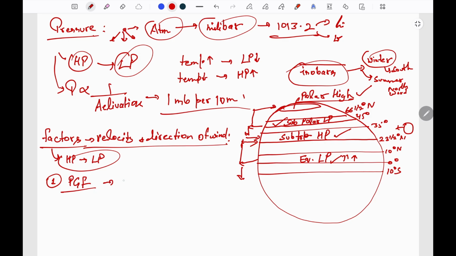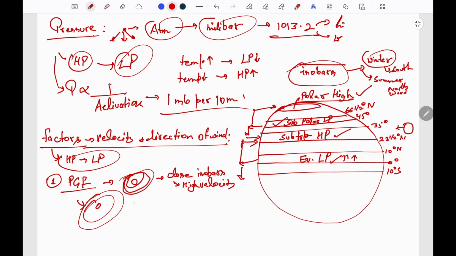How does the pressure change with respect to the distance? That is, if isobars are closely placed, then the pressure is changing at a very rapid pace, so the movement of wind will be high. That is, high velocity wind will be there in case of closely placed isobars. And if the isobars are loosely placed, with more distance between them, then there will be low velocity winds.